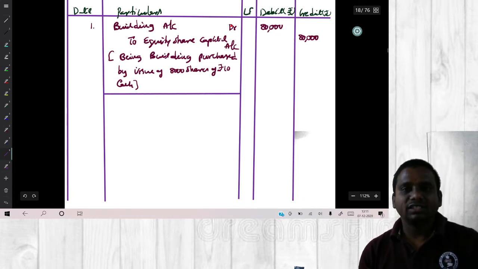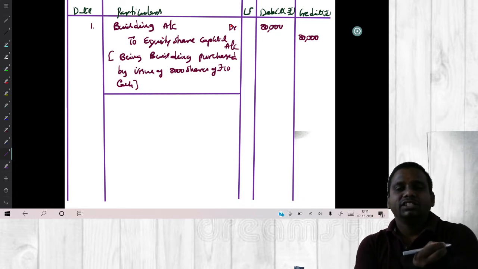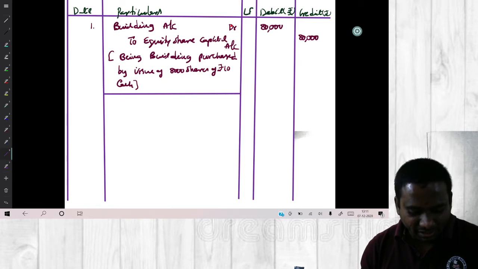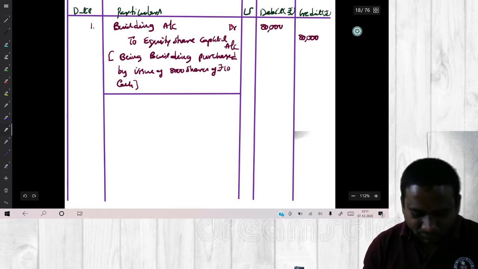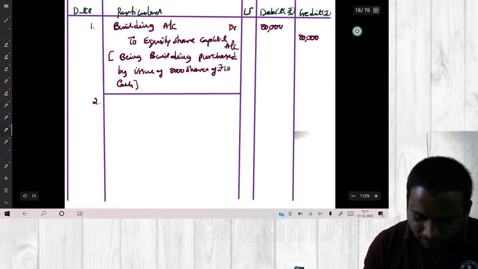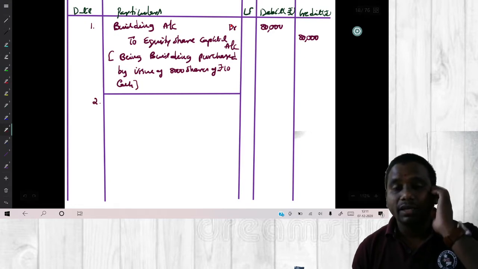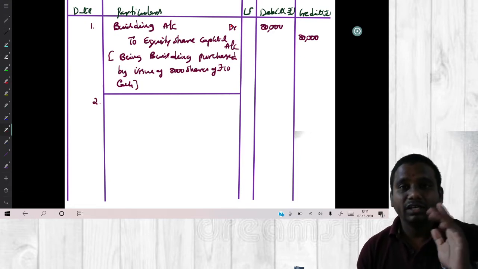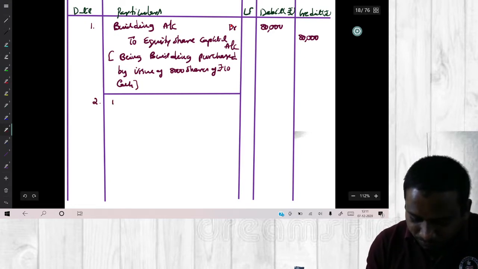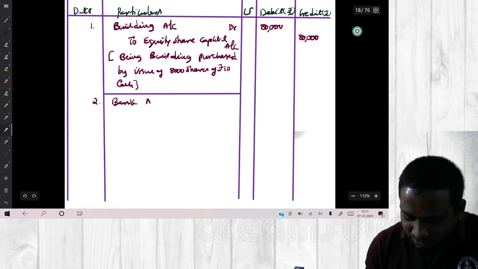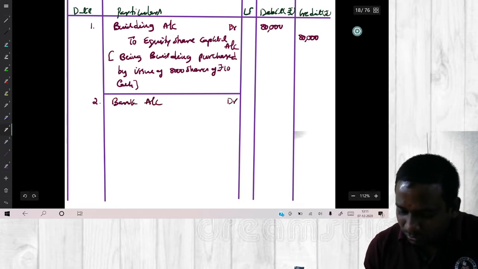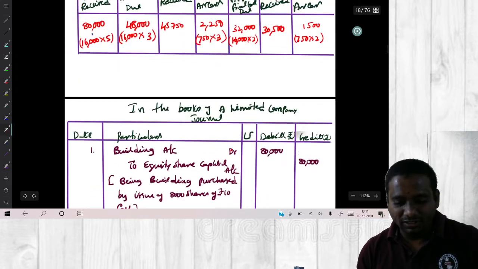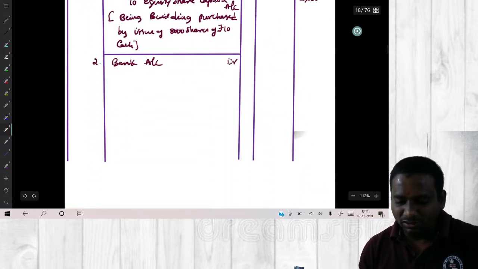Now look at what is the next transaction. Receipt of application money. What is the entry for that? Bank account debit to equity share application account. We are receiving money. So bank account debit. How much are you receiving? Look at the statement. 80,000 we are receiving.